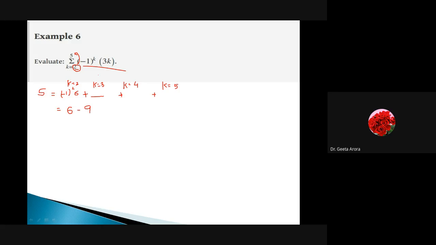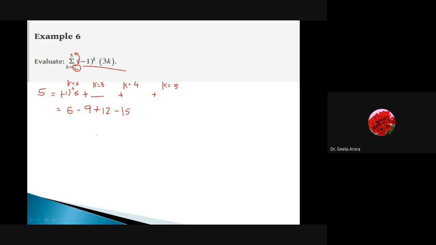Then k becomes 4, an even number, so minus 1 raised to an even power gives a positive sign, and 3 into 4 gives me 12. The final term is k equal to 5, which gives a negative sign, and 3 fives are 15. You have to multiply every time the k value with 3.